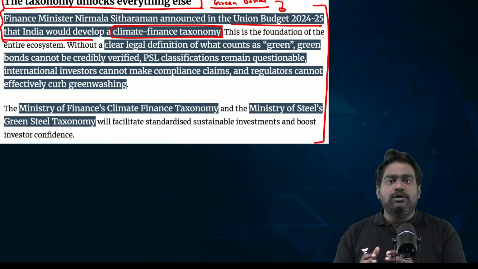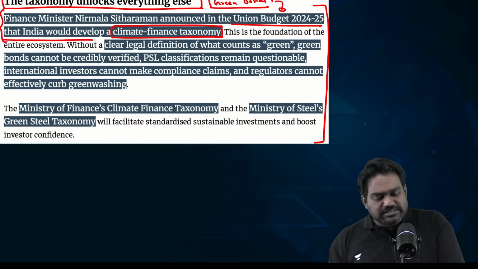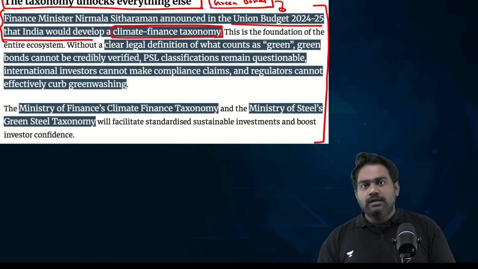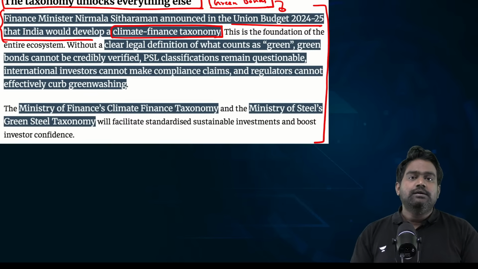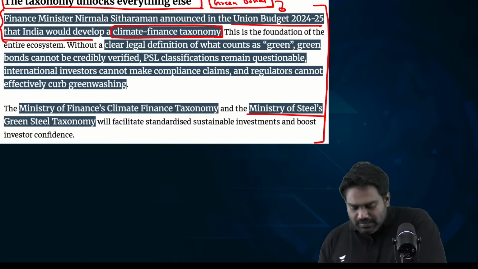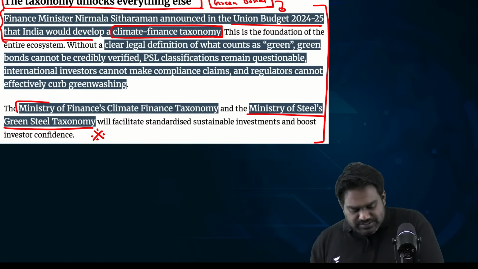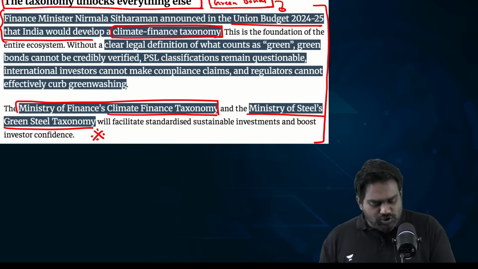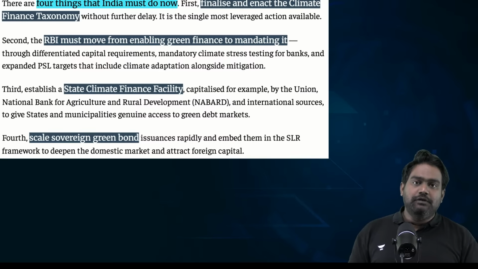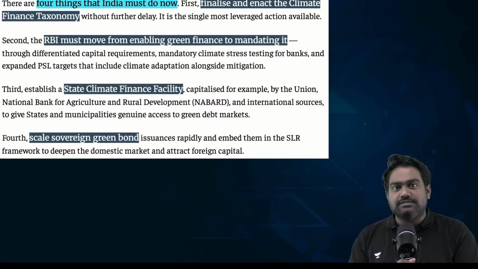They'll be clearly defined with a legal backing so that it increases the adoption of these climate financing tools. The Ministry of Steel is coming out with a green steel taxonomy as to what constitutes green steel. The Ministry of Finance will come out with a climate finance taxonomy, and this legal clarity will drive the changes in the banking and finance industry.